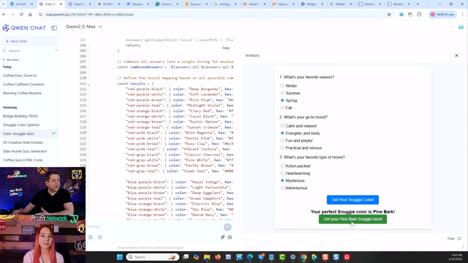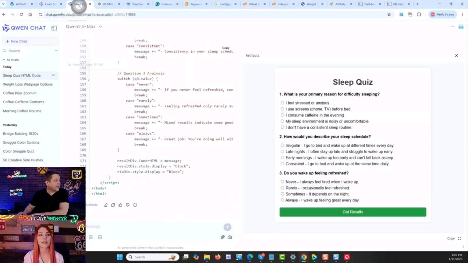The button changes. What would be cool is you could actually program this to make the Snuggie in that color and then have it as an image. Yes, so you could actually show it. I don't know if it might not do it in here. But if I said now program it and make the Snuggie pine bark, like pb.png or something, it might be that it can create multiple files if you give it the request. Like, please write the CSS separately for this one. Exactly. Something like this. No, I like it. I think it's cool.